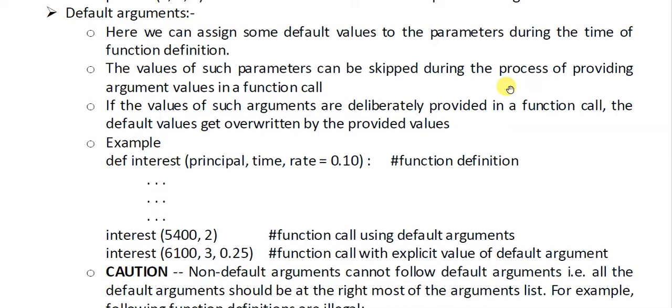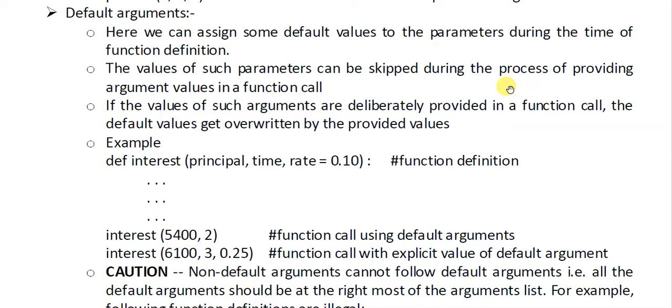So if you want to provide some value to a parameter in the beginning, a default value, that value should be provided in the function definition. The function call will not take any default value. It will just pass the values. Okay. The value of such parameters can be skipped during the process of providing argument values in a function call. It is a typical statement. You need to understand it in detail.